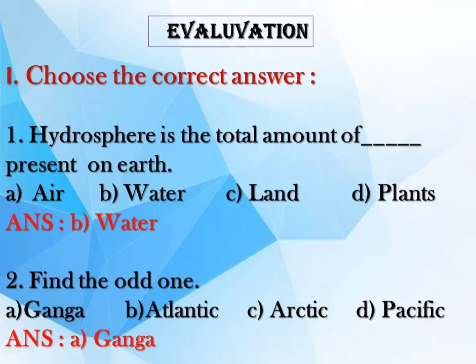Question 2. Find the odd one. The options are A, Ganga, B, Atlantic, C, Arctic, D, Pacific. The correct answer option A, Ganga. Ganga is a river. Atlantic, Arctic, Pacific are the oceans.